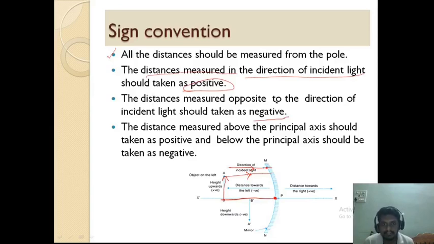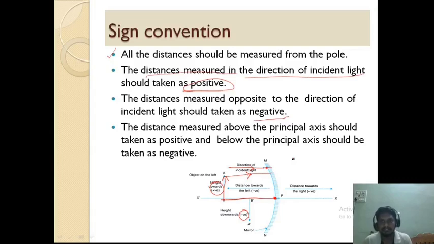This is about the third rule. Fourth rule: the distance measured above the principal axis should be taken positive, and below the principal axis should be taken negative. These are the important rules to remember.